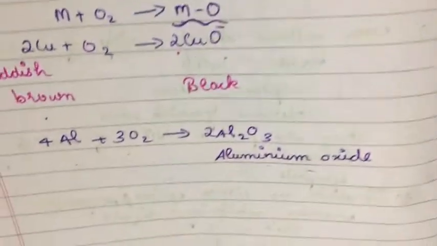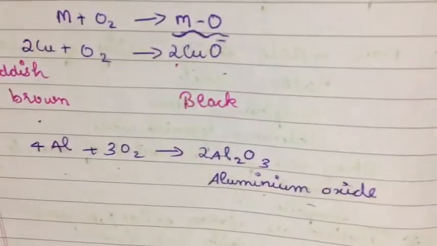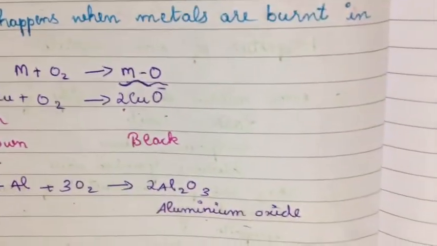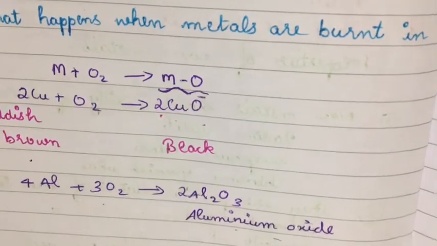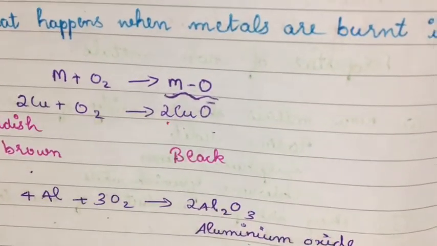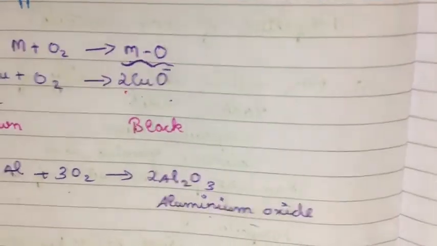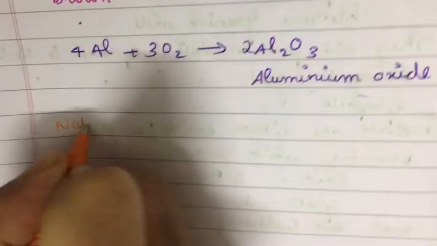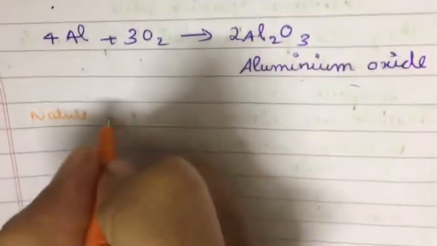And so next is the nature of metal oxides. Now let us explore the nature of the metal oxides. So you are aware of the metal oxide and the reaction of the metal oxide, the combustion reaction. Now let us move on to the nature of the metal oxide. What will be the nature of this metal oxide? Nature in the sense whether they are acidic or basic.